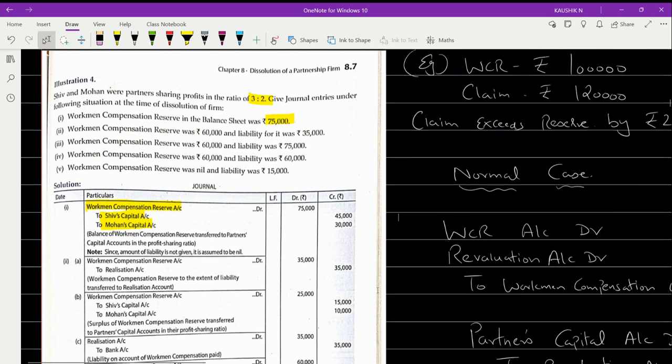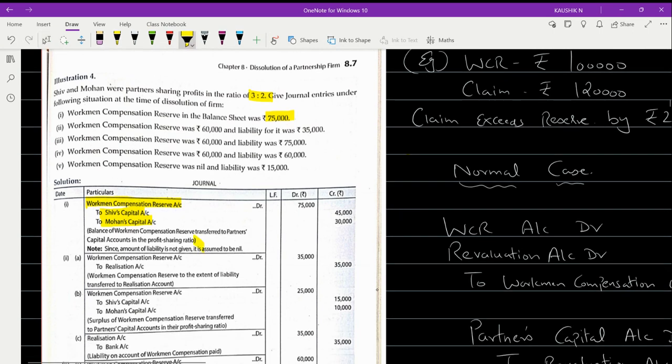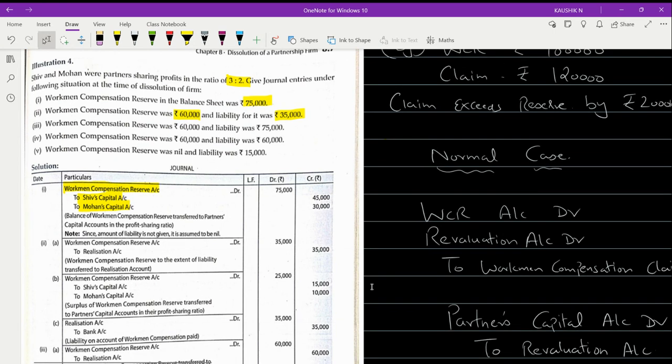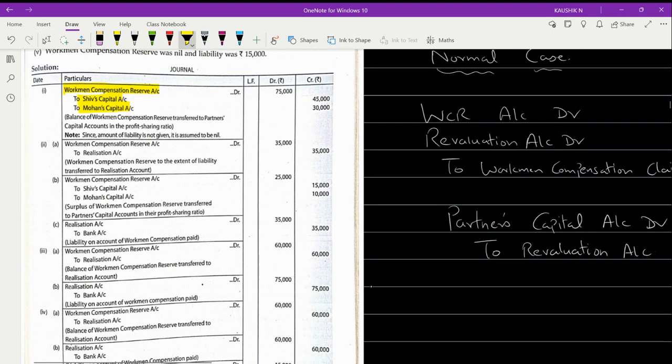Moving on to the second one. The second one says that the WCR you are maintaining is to the extent of 60,000 rupees, but the liability is to the extent of 35,000. So now you tell me under which category it falls. You have 60,000, but only 35,000 is the liability.